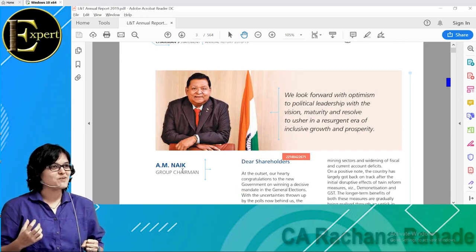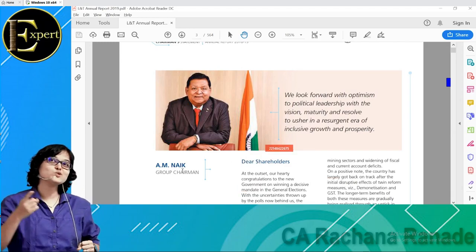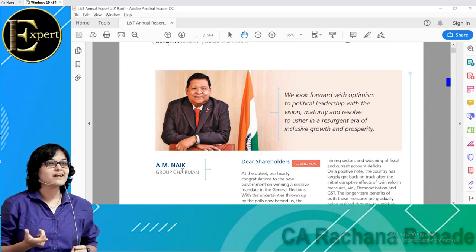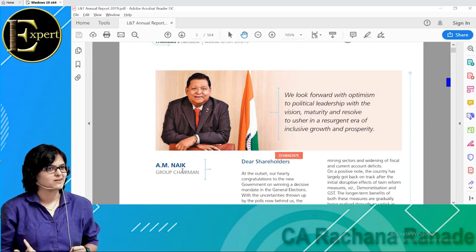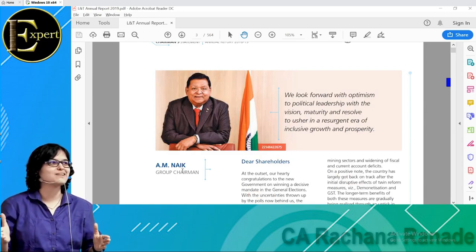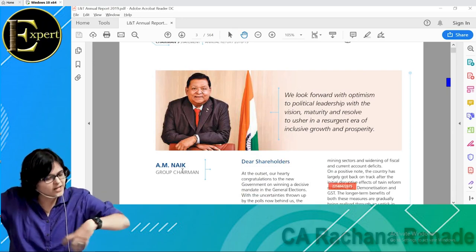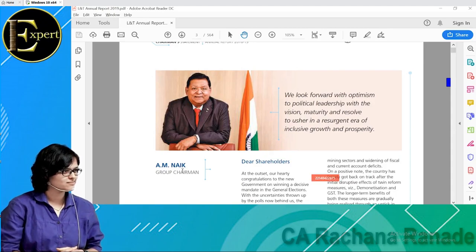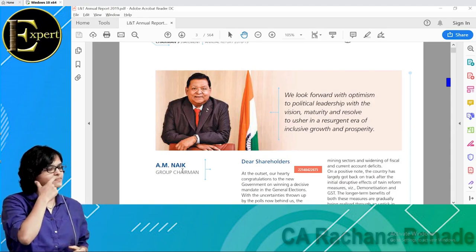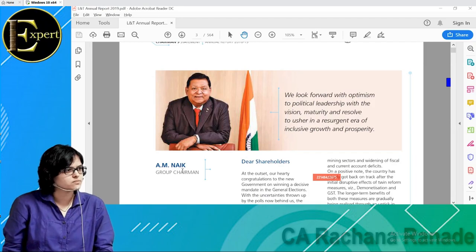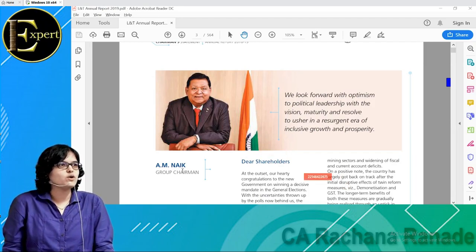Oh, who decides who will be on the board of directors? So again, for that, there's a completely different section in the Companies Act which tells who should be the director. So there are basically different types of directors. One is an executive director. One is a non-executive director. There is an independent director.